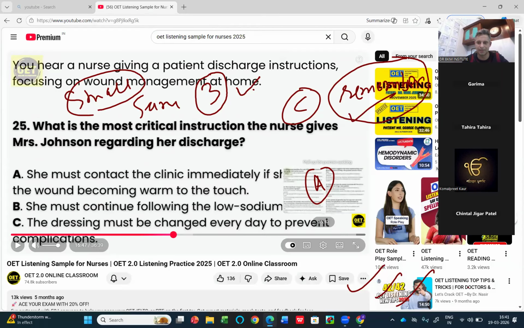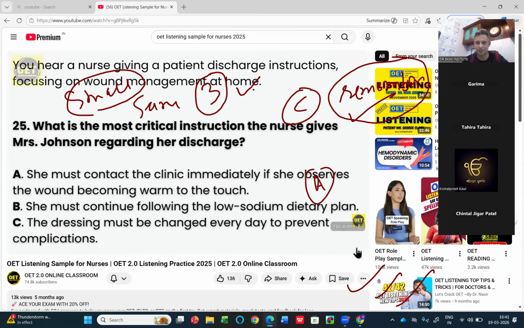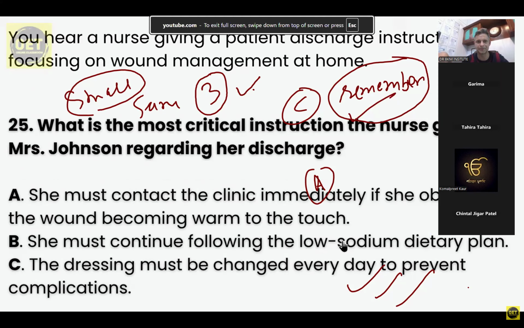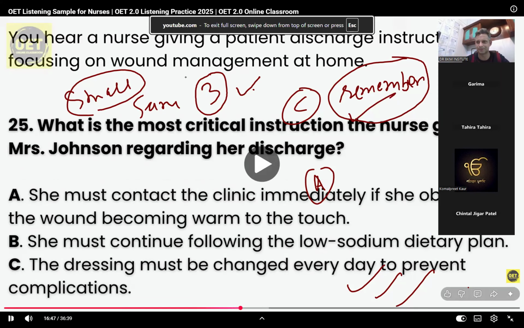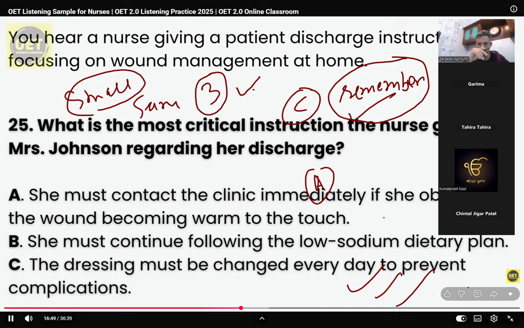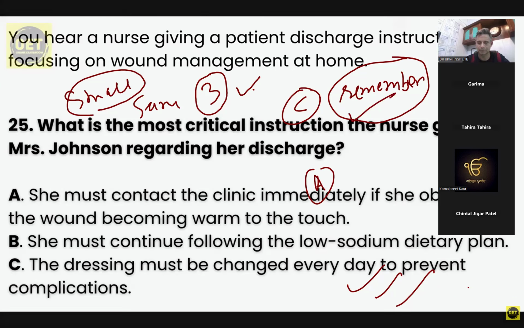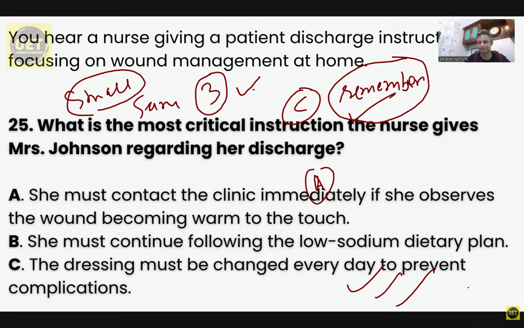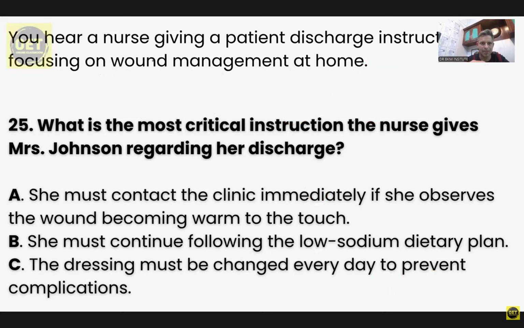Okay. Let's go a little further and do one more question of part B. Then we will do part C. It will take a little bit of time. The risk of infection. When you change it, take a brief look to make sure everything appears normal. If you happen to notice any unusual discharge, particularly if it's yellowish or has an unpleasant smell.